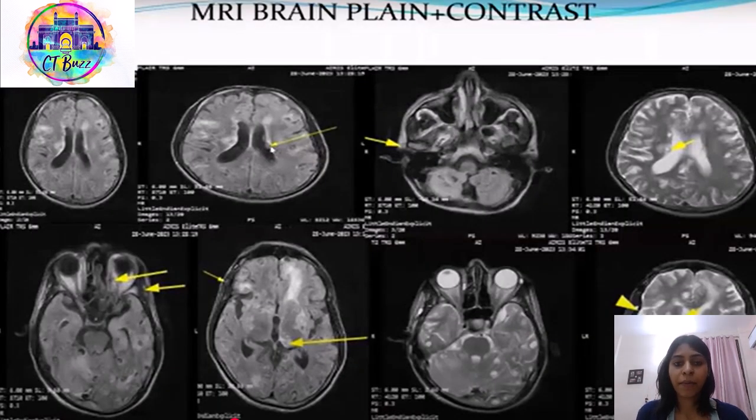We performed the MRI brain plain plus contrast for this patient, which showed numerous hypo to isointense lesions on the FLAIR images in the ventricular system and in the scalp region, then also in the medial rectus of the left eye and in the ganglio-thalamic region, and on T2 weighted images it showed hyperintense lesions.